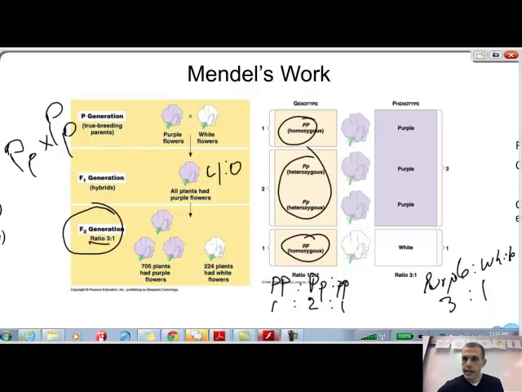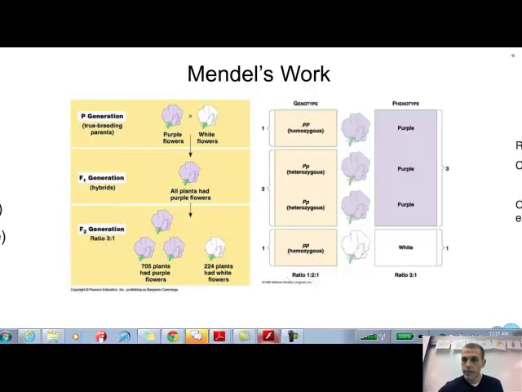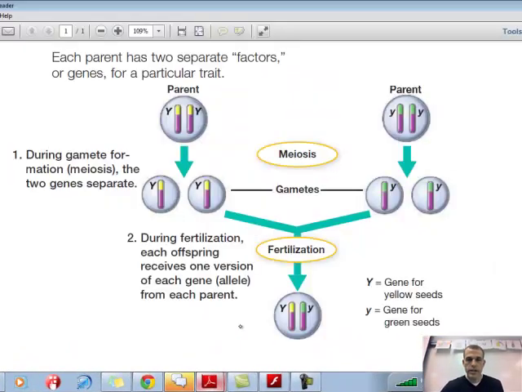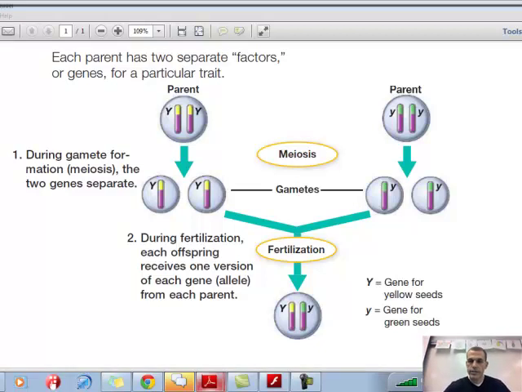What I'm going to do now is jump to our next overhead real quick to summarize things. Looking at this overhead, this is page 69 in your packet, and let's jot down some information. This reinforces the idea that each parent has two separate factors or genes. We know that these separate forms are called alleles, so jot that down. Those separate forms are called alleles.